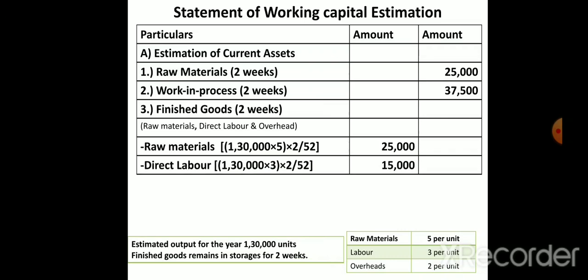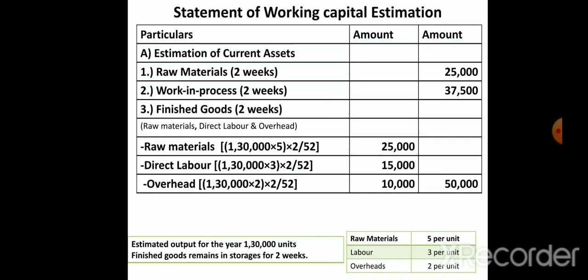Next we have labor. Labor also they have given, 1,30,000 into per unit is 3 per unit they have given, into 2 divided by 52 is 15,000. Overheads also the same thing, 1,30,000 into 2 divided by 52 is 10,000. If you add all three, you will get total 50,000. So in your finished goods, it will take 2 weeks, but you need 50,000 amount for completing this stage. So it's clear, students, how to calculate this.